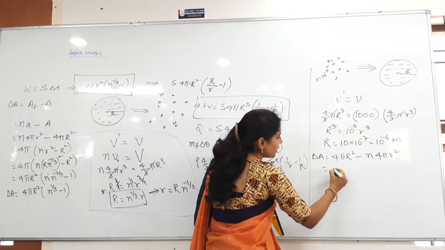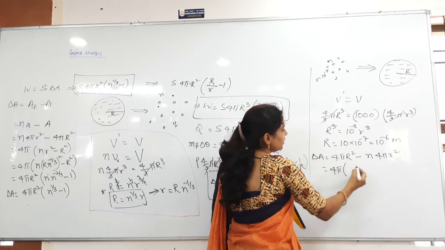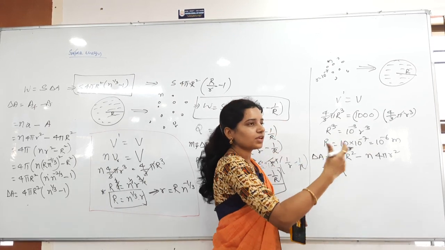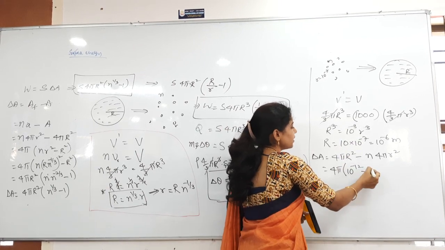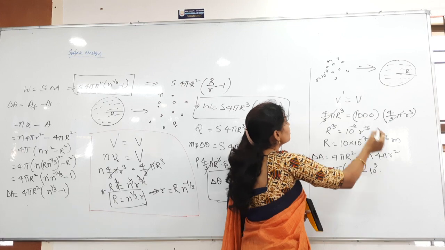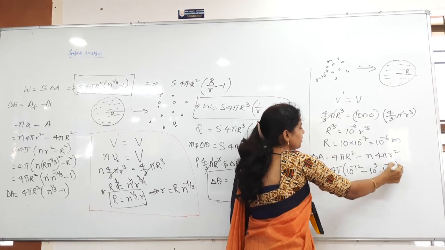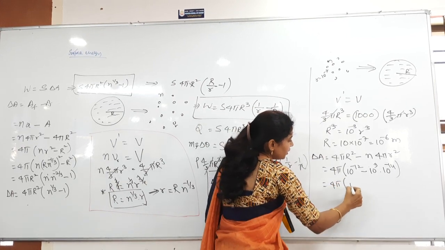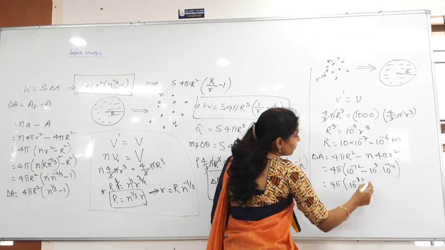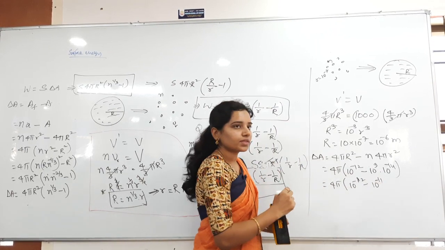Now 4 pi I can take common. R value is 10 power minus 6, so R square is 10 power minus 12, minus n is 10 cube, small r is 10 power minus 7, whole square is 10 power minus 14. So 4 pi into 10 power minus 12 minus this one, which is 10 power minus 11.